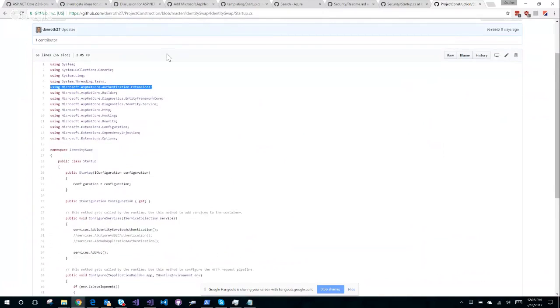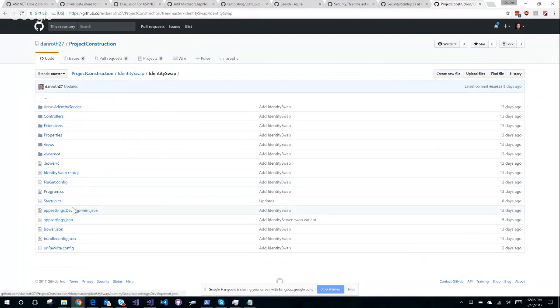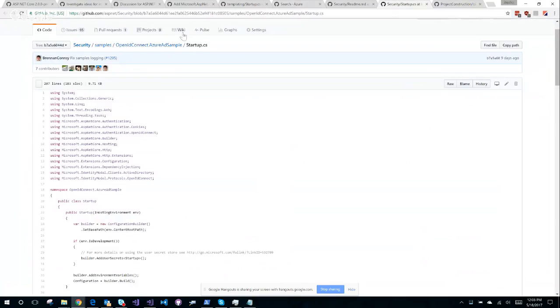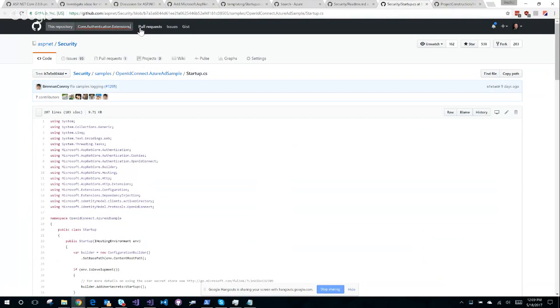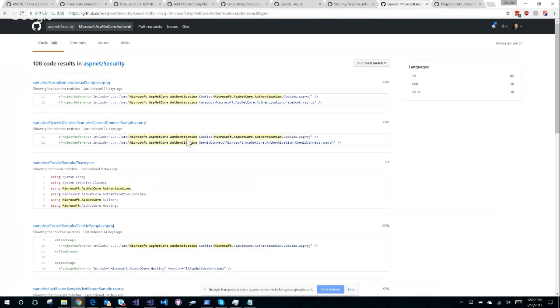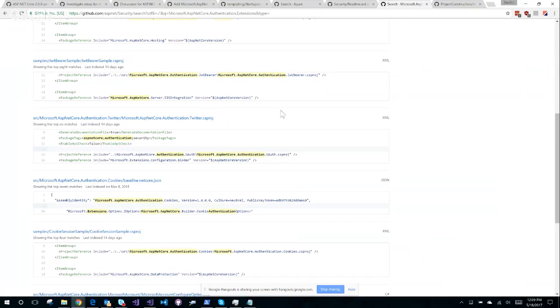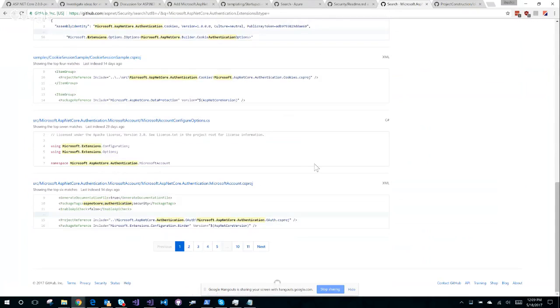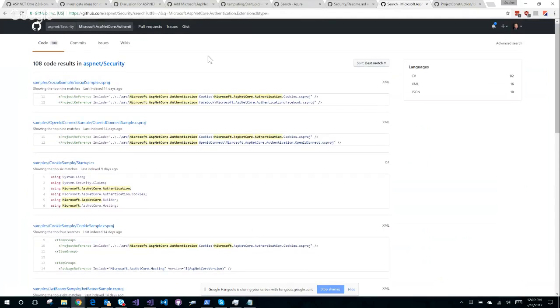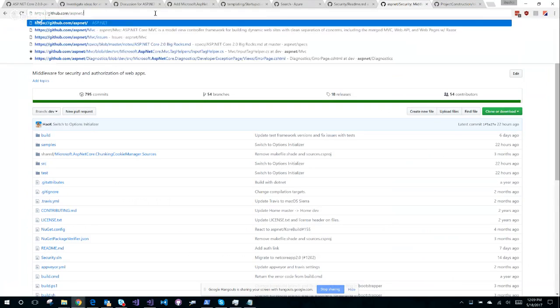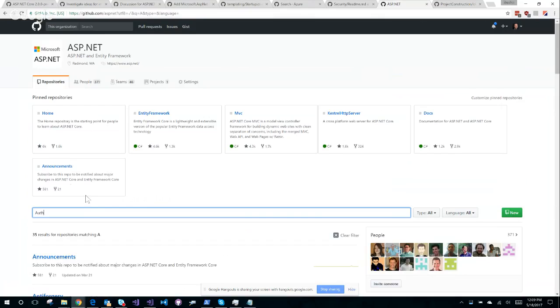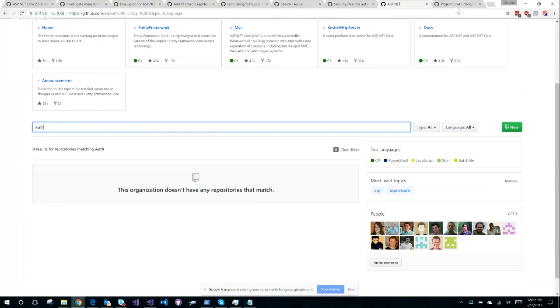Let's go back to here. I guess I could go back to this repo. Okay. So all these samples, I don't see extensions in here actually. Yeah, I'm not seeing those there. I'm not seeing that namespace actually. Not in security, maybe? It's all in that repo.